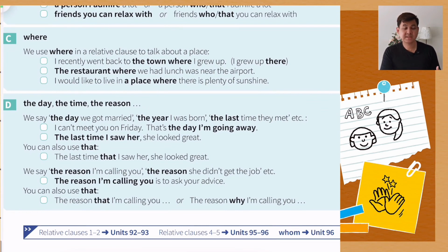Now let's have a look at section C. How about where? We use where in a relative clause to talk about place. I recently went back to the town where I grew up. So I grew up there. There is the place where I grew up. We have to use where. The restaurant where we had lunch was near the airport. So we describe the restaurant where we had lunch was near the airport. I would like to live in a place where there is plenty of sunshine. I would like to live somewhere there is plenty of sunshine.